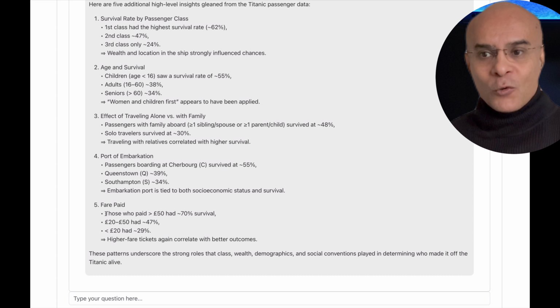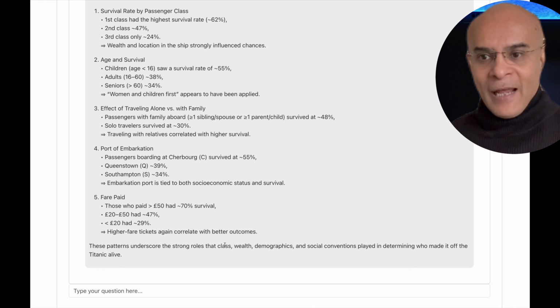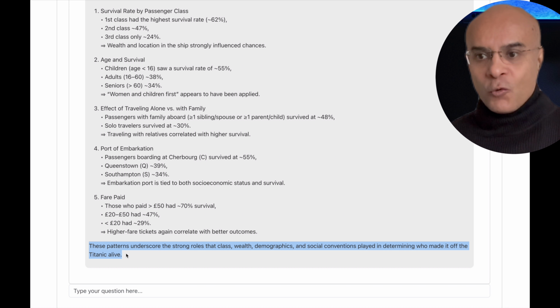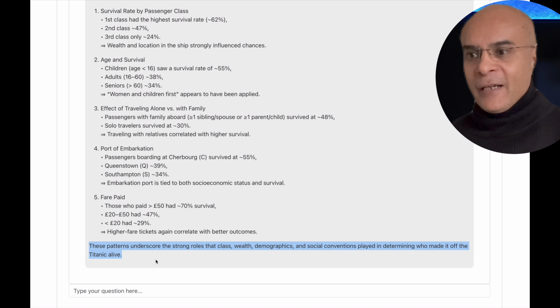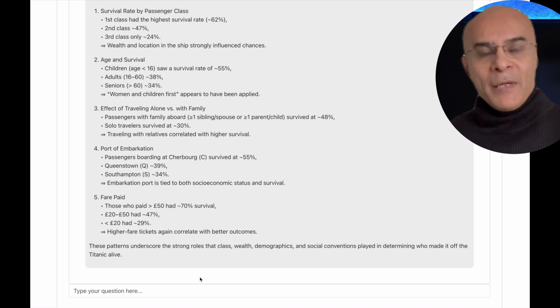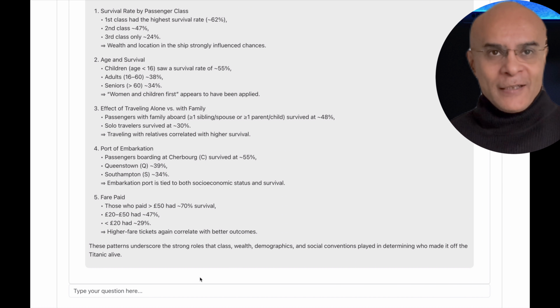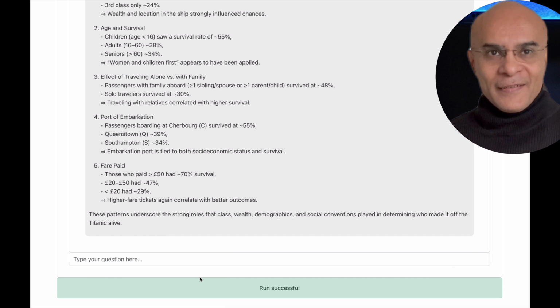In addition, we also see that we have details related to the fare, and it has concluded that people who paid more had a higher survival rate. And it has also given this nice tagline that these patterns underscore the strong roles that class, wealth and demographic and social conventions played in who survived or not in the Titanic.